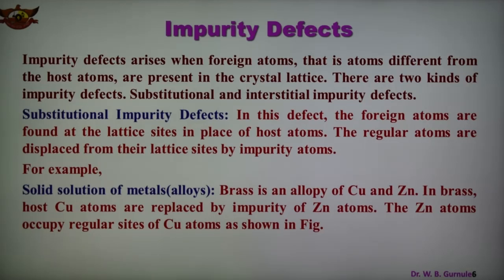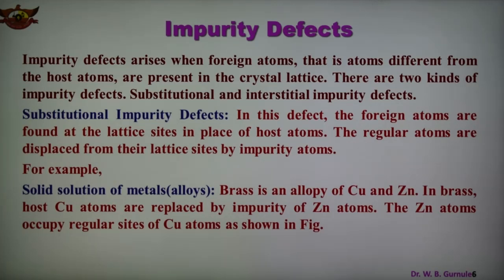There are two kinds of impurity defects: one is substitutional and the second is interstitial impurity defect.